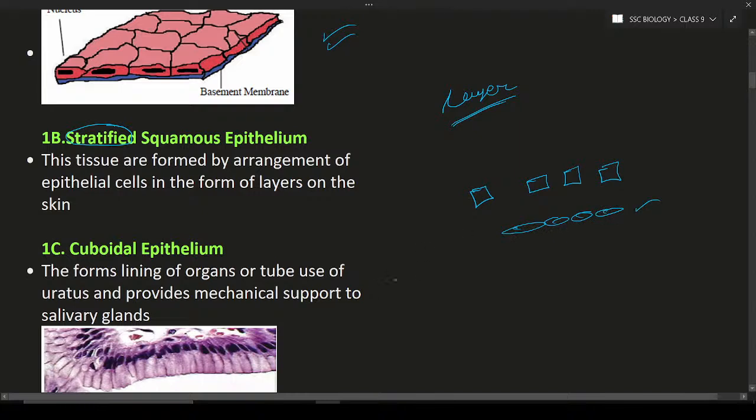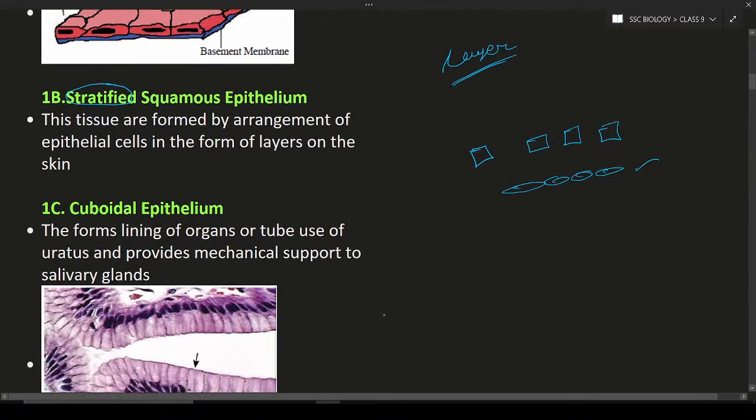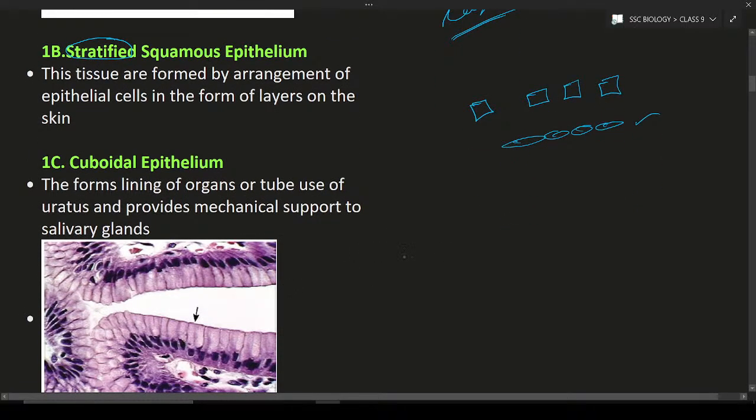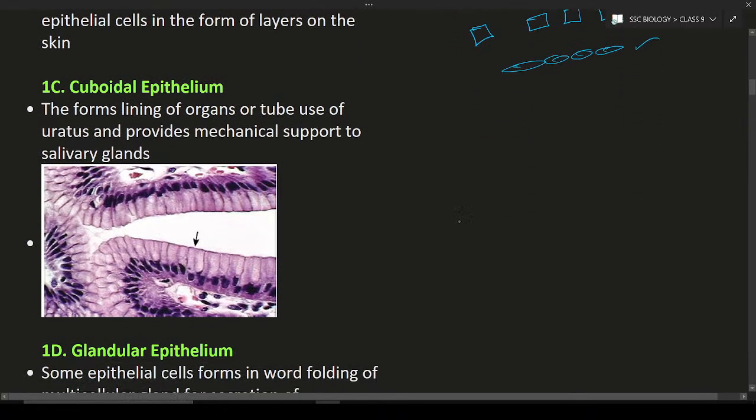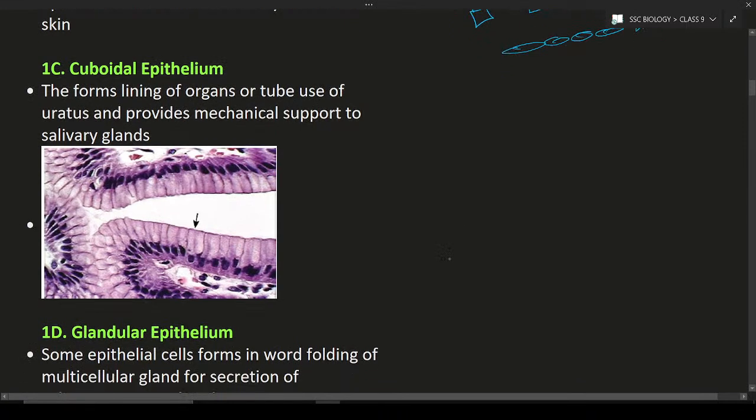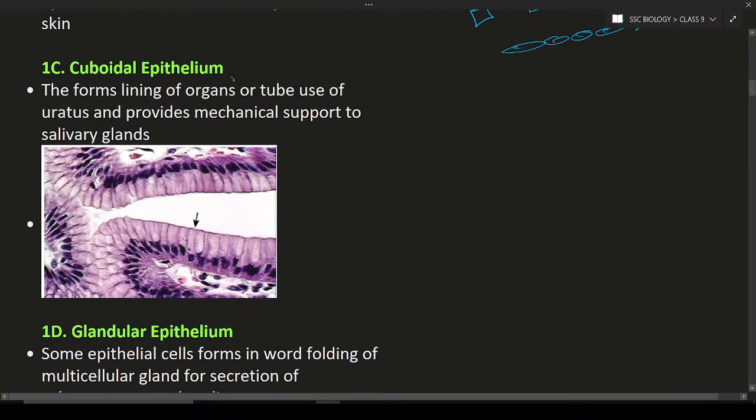Okay, so next, cuboidal. Cuboidal means they form a cube-like structure. They are known as cuboidal epithelial cells. These cuboidal epithelial cells form the lining of the organs. What is meant by lining? Let us consider this is a heart, the four-chambered heart. The layer covering the heart, or the lining of the kidneys and so on, these are the organs. The lining of the organs is made from cuboidal epithelial cells.